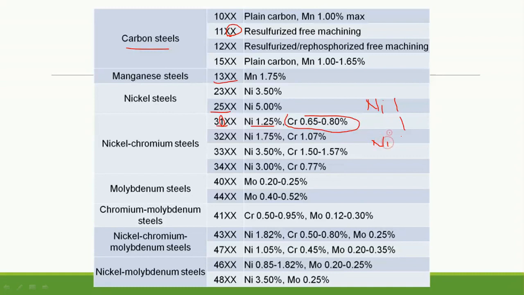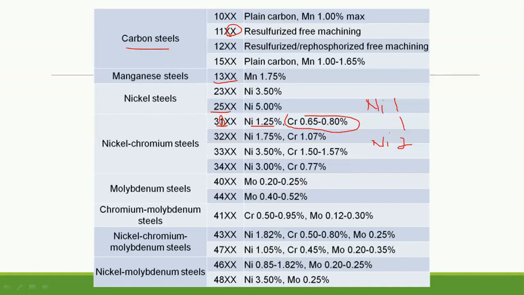So therefore it is written as 3, 1. Okay, again 3, 2, so 1.75 will be rounded up to 2, and similarly this chromium will also be rounded up to 2, so therefore it will be written as 3, 2. Again 3, 3, 3, 4, same meaning.